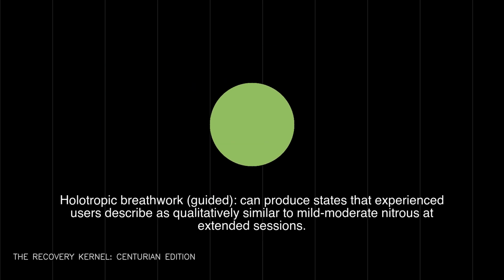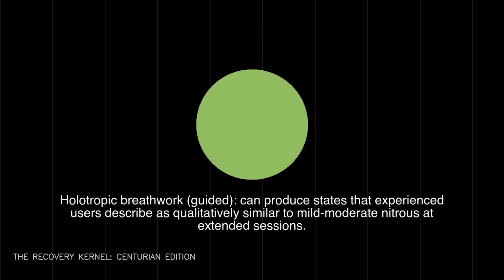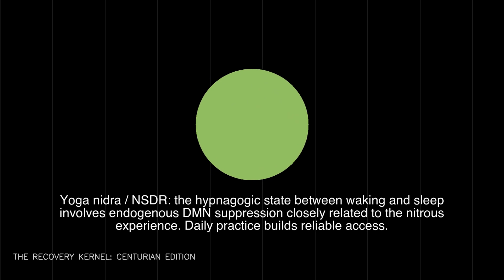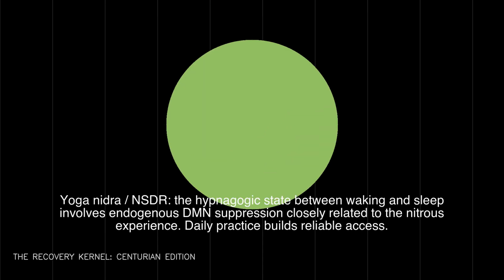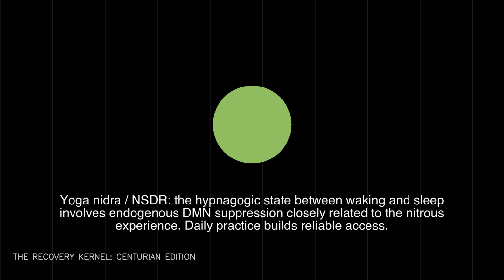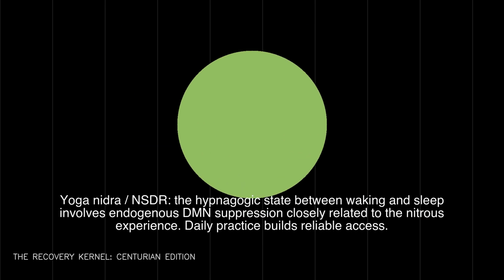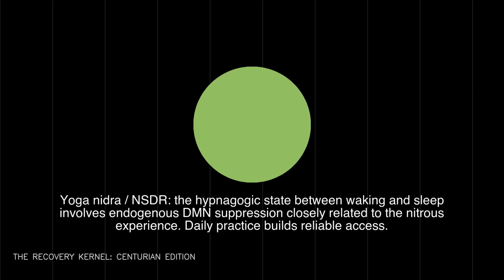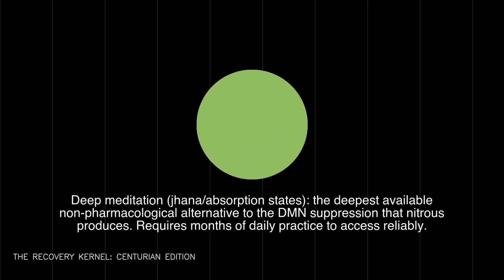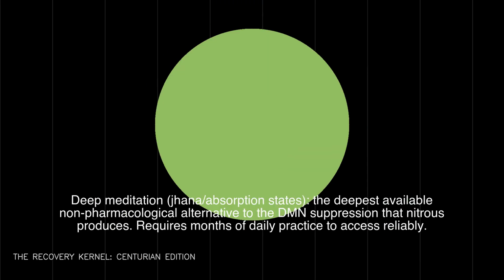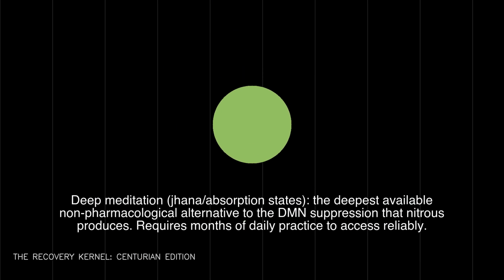Yoga Nidra/NSDR, the hypnagogic state between waking and sleep, involves endogenous DMN suppression closely related to the nitrous experience. Daily practice builds reliable access. Deep meditation, jhana/absorption states, is the deepest available non-pharmacological alternative to the DMN suppression that nitrous produces. It requires months of daily practice to access reliably.